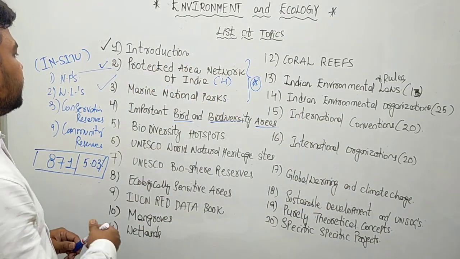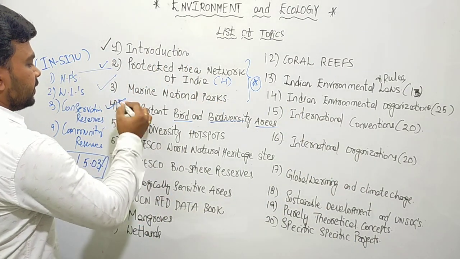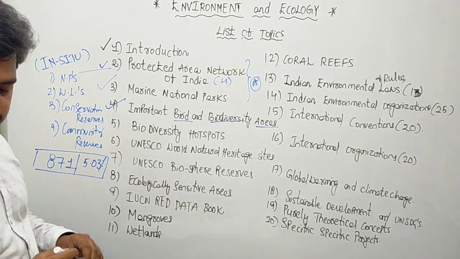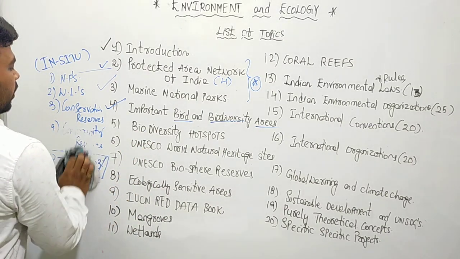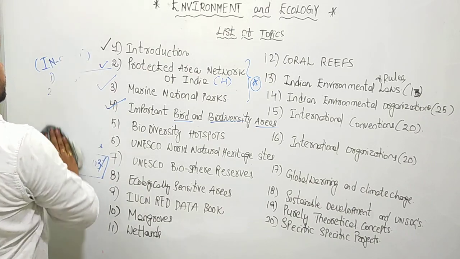Now, after marine national parks and important bird and biodiversity areas, we see about biodiversity hotspots. We see this concept of biodiversity hotspots. So what are these biodiversity hotspots?